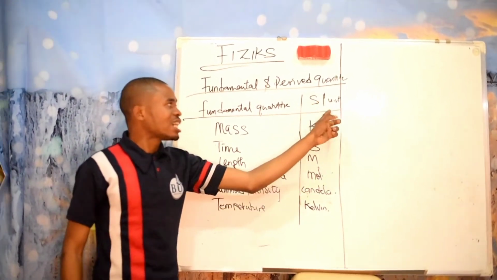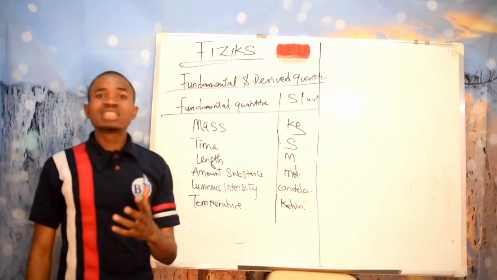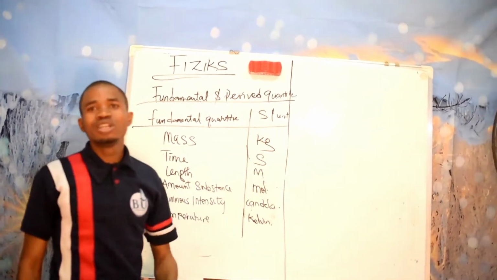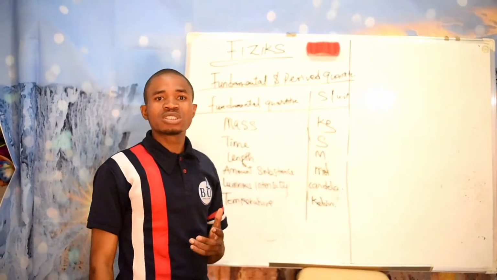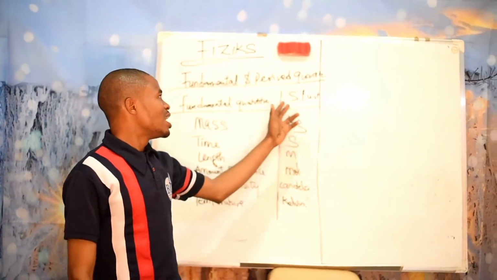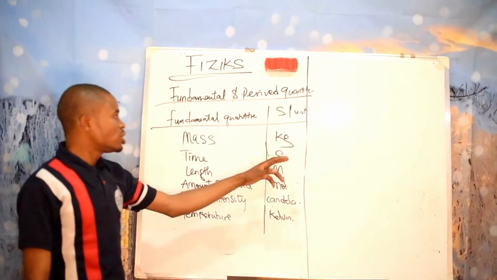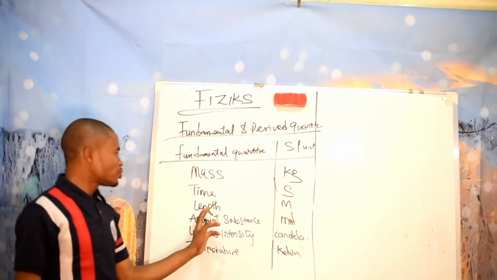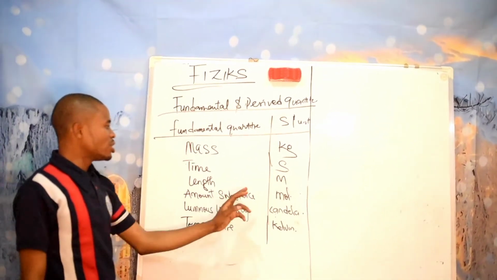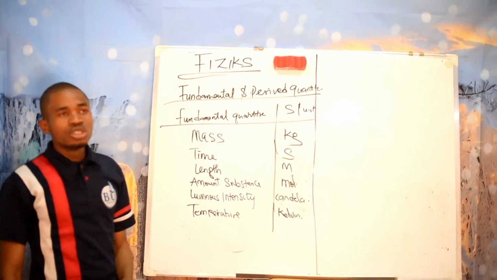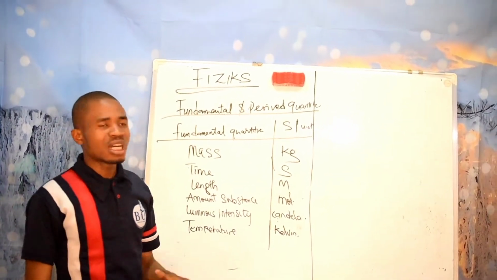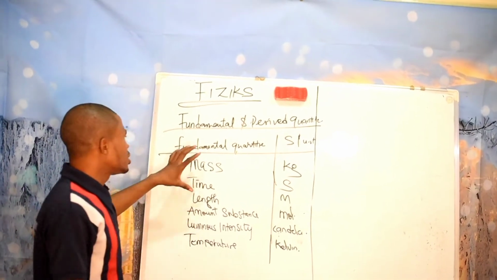And the SI unit simply means international standard. Some people have asked me, why is it international standard and not standard international? It is derived from a French word, Système International. That's why we call it SI unit. So its SI unit is kilogram for mass, seconds for time, meters for length, moles for amount, and the rest of it. So these are the fundamental quantities. Every other quantity you see in chemistry and physics actually got their definition from here.